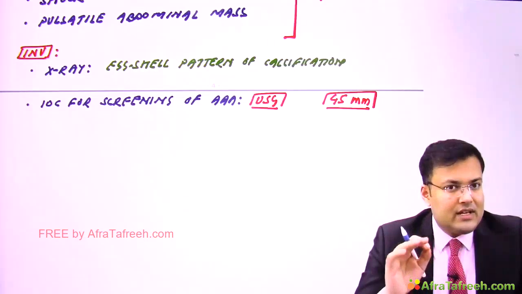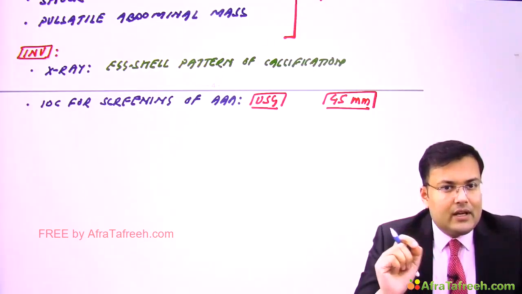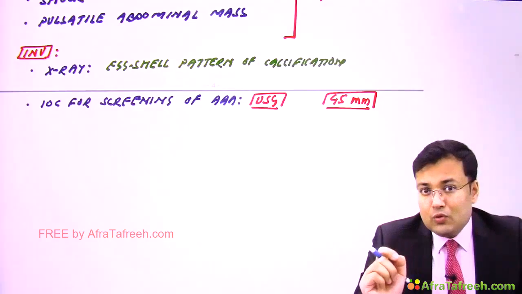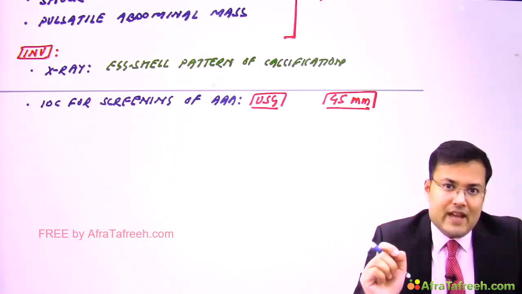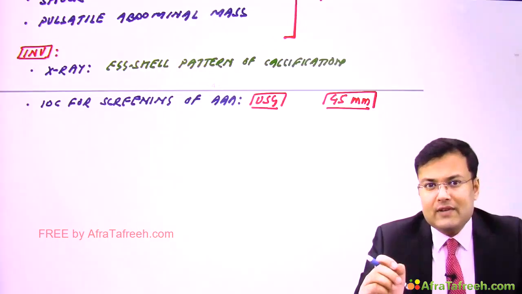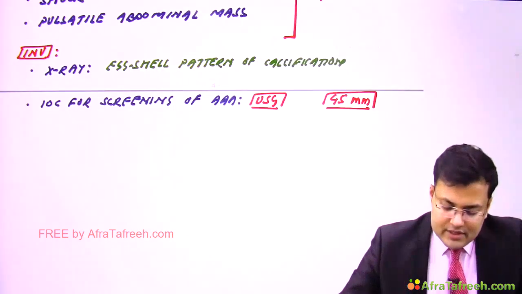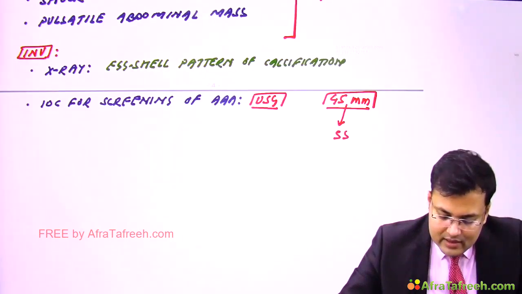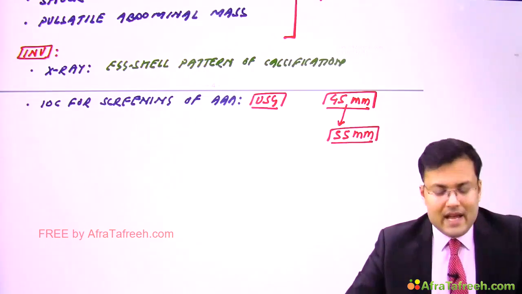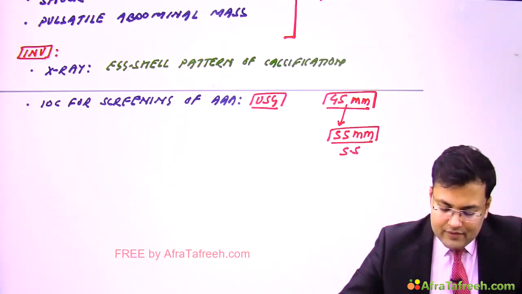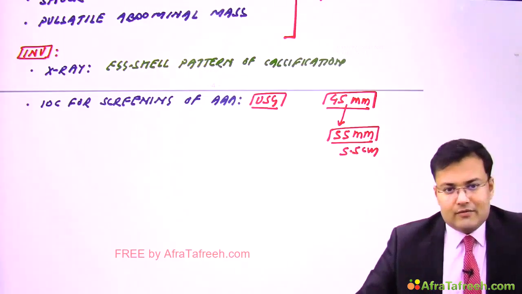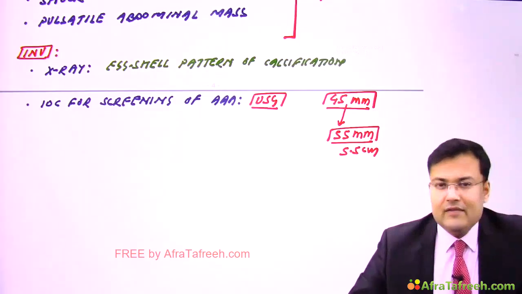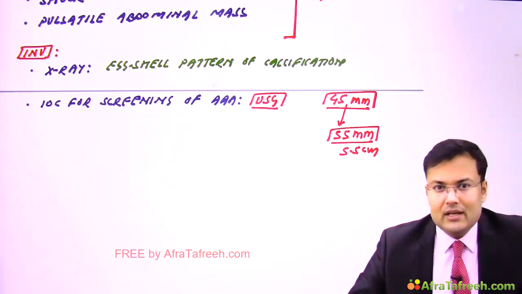And at what size are we going to perform the surgery? We discussed the indication of surgery: if the diameter is more than or equal to 55 mm or 5.5 centimeter. So one option was that we follow up this patient with ultrasound till the size of aneurysm becomes 55 mm or 5.5 centimeter. Clear? So investigation of choice for screening of abdominal aortic aneurysm is ultrasound.